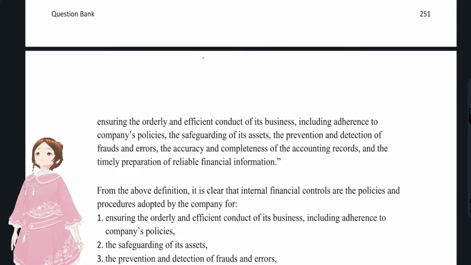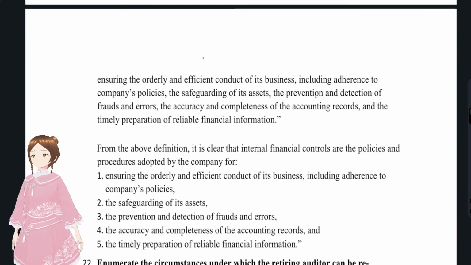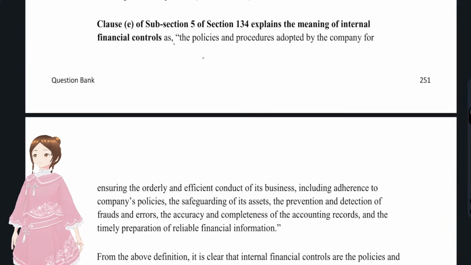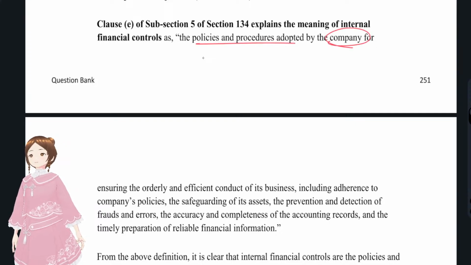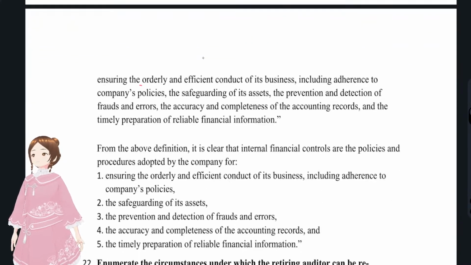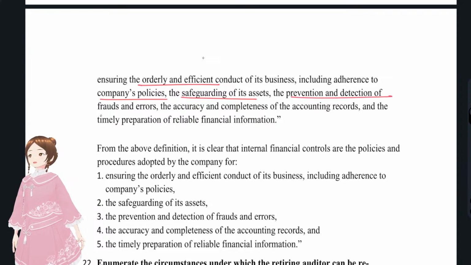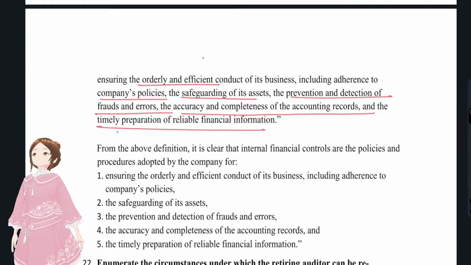Now we'll discuss what internal financial controls are. Okay, this is obviously a definition. The policies and procedures adopted by the company for orderly and effective conduct of business, adherence to company policies, safeguarding of assets, prevention and detection of frauds and errors, accuracy and completeness of accounting records, and timely preparation of reliable financial information. You see, all these things are with regards to financial statements. This is internal controls over financial reporting.